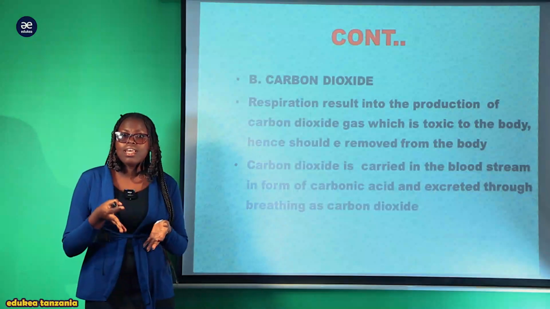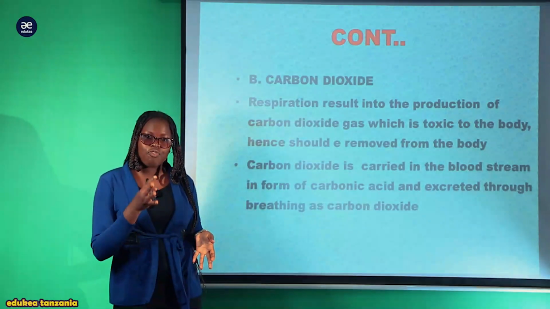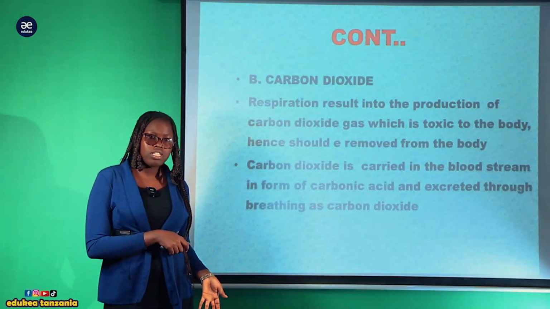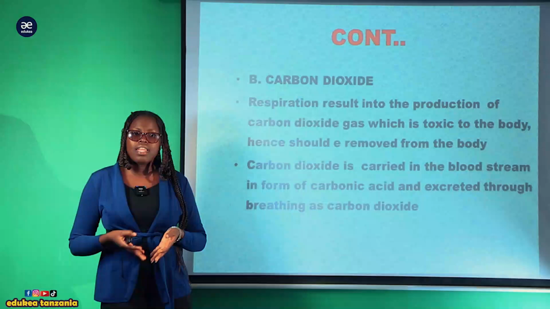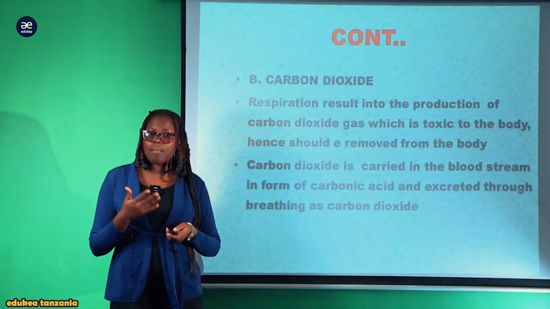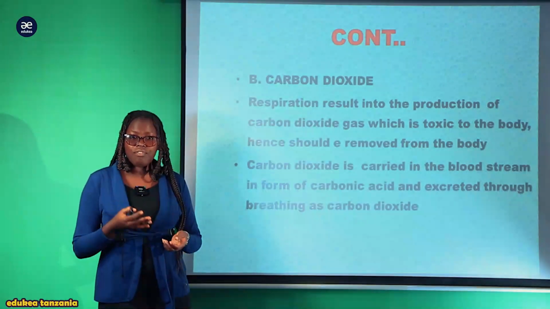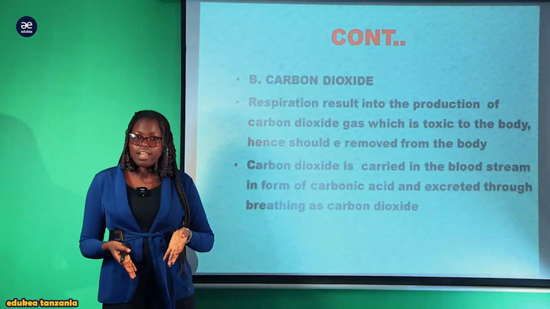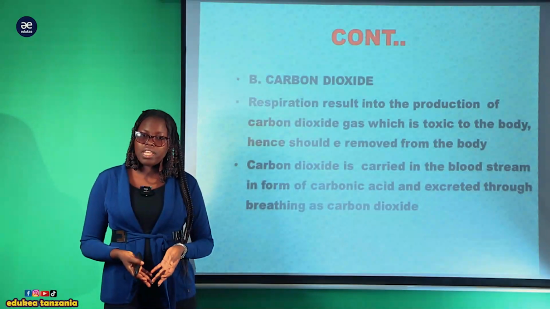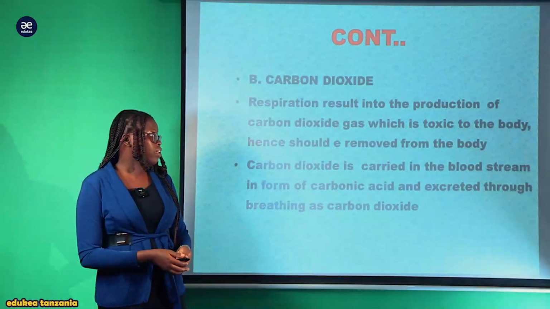Na ile carbon dioxide ni very very harmful, so it needs to be eliminated or excreted from the body through the lung through exhalation. Kwa sababu kama itaachwa mule ndani inaweza ikawa toxic. Kwa nini? Itacombine na hemoglobin, inaweza kutengeneza carboxyhemoglobin ambayo ni very very dangerous, meaning that ina prevent oxygen from combining to hemoglobin kutengeneza oxyhemoglobin, na hivyo meaning that inaweza kupelekea mtu kusuffocate, inaweza kufariki.